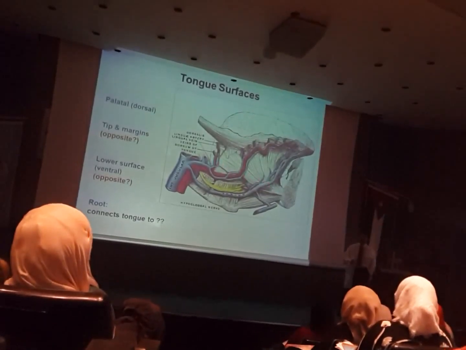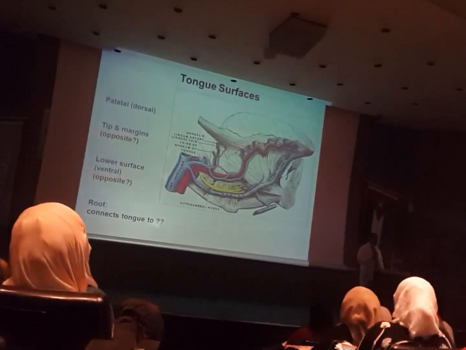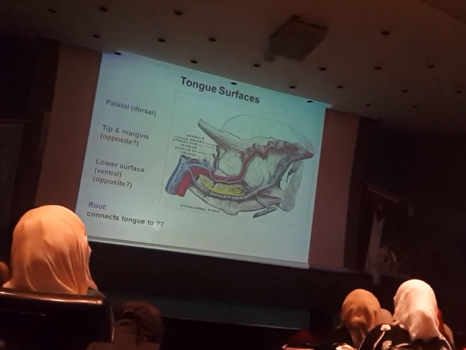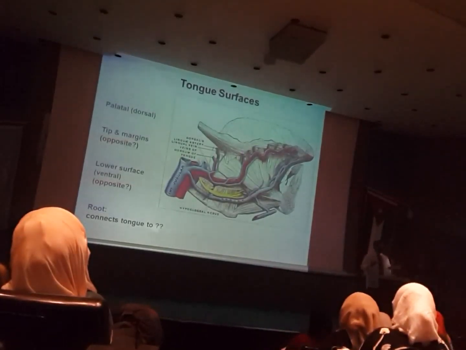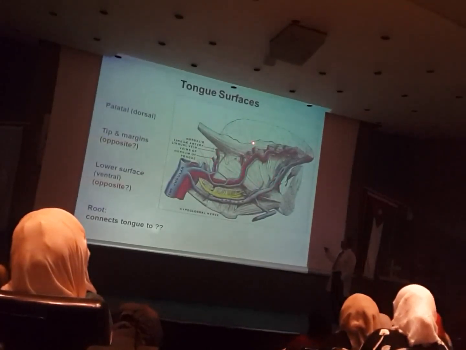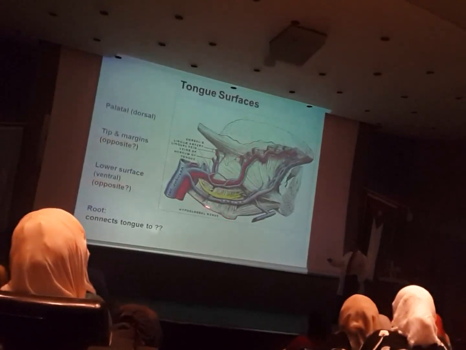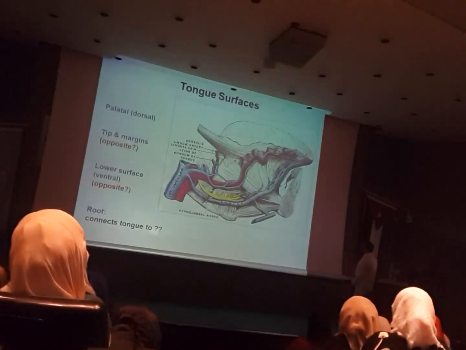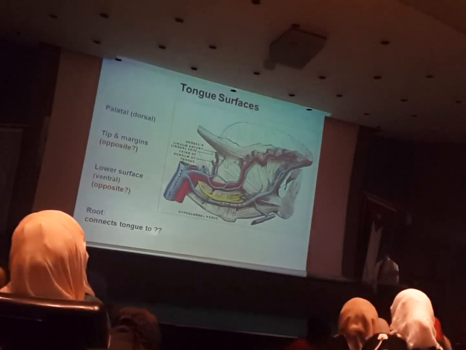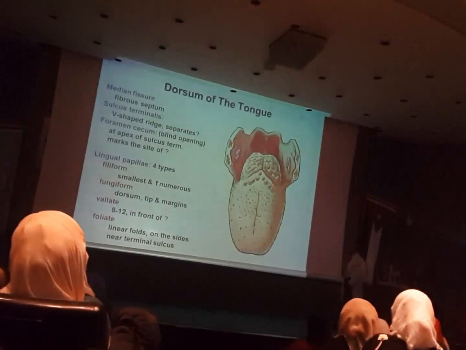This root is very important because it provides the connections of the tongue to the bone. You remember the tongue is a group of skeletal muscles, so to produce movement we need a bony attachment, and this is the root. The tongue is attached posteriorly to the hyoid bone, and anteriorly to the mandible. So there is a dorsum, ventral surface, tip and margins, and the root of the tongue. The root provides the bony attachment.